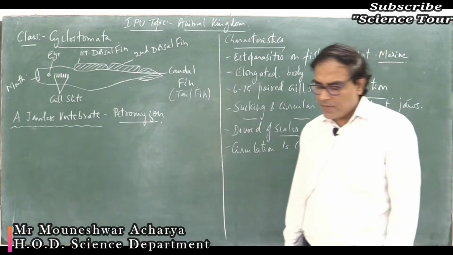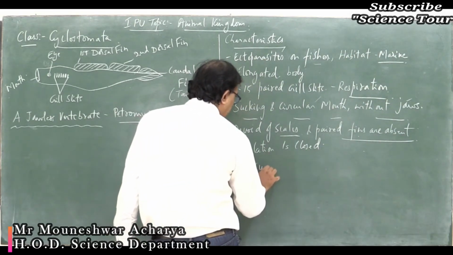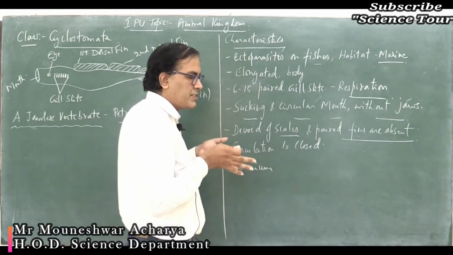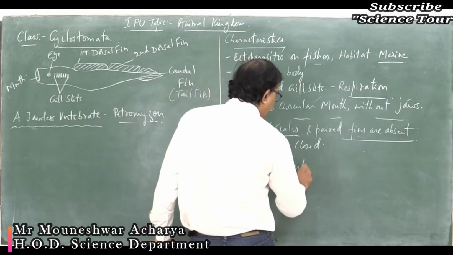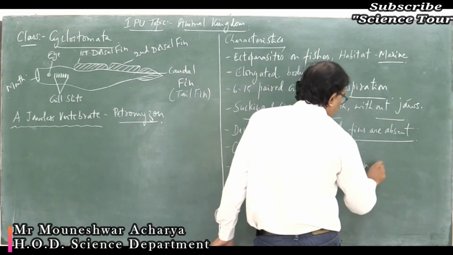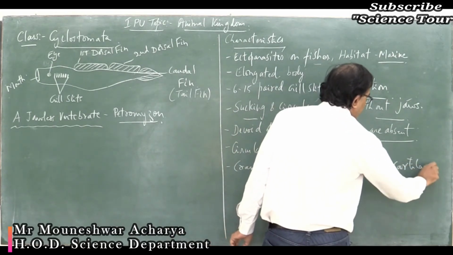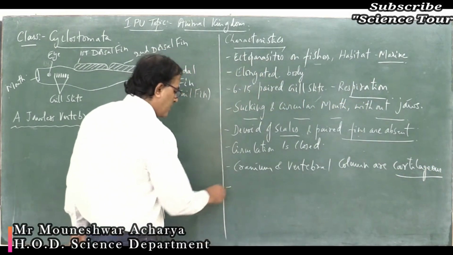Cranium and vertebral column are cartilaginous. Cranium means the skull, the brain box which protects the brain. So, cranium and vertebral column both are cartilaginous, made up of an elastic tissue called cartilage.